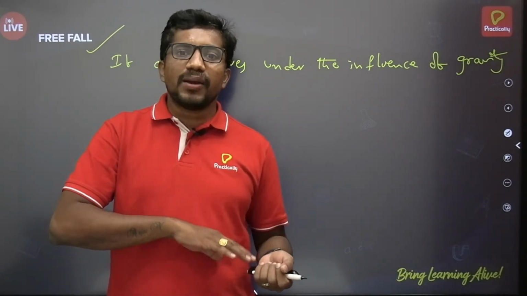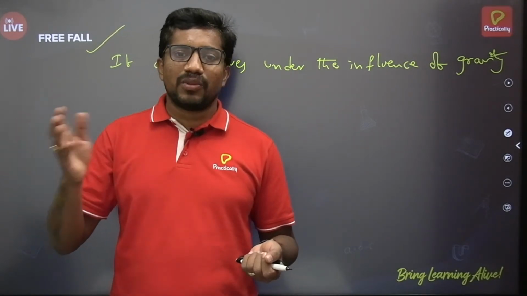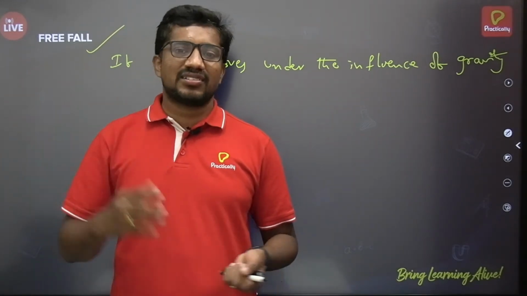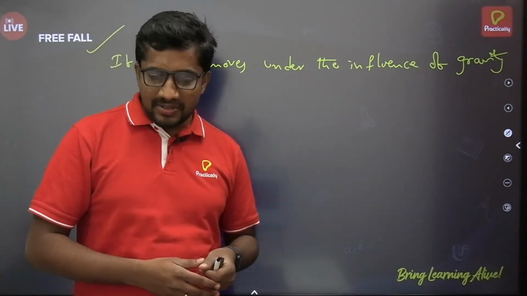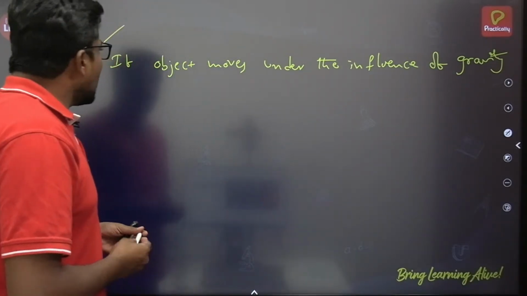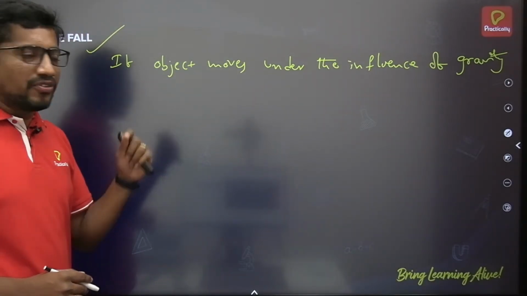If you are talking about any other planet, we will talk about that planet's mass and that planet's radius, just like that. The same thing will be applicable there also. So if an object moves under the influence of gravity, then we can say that object is under free fall.